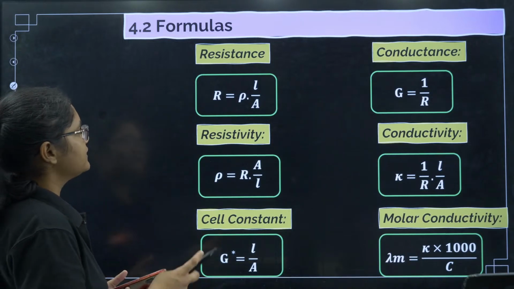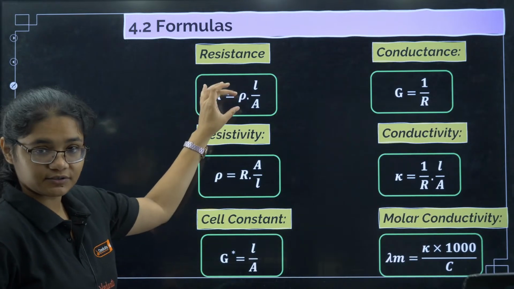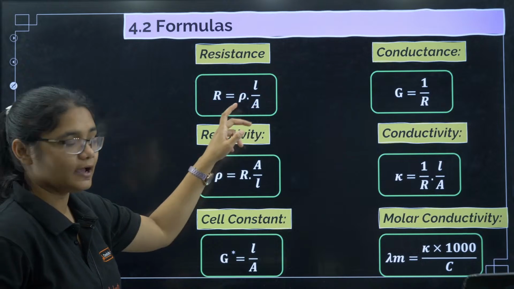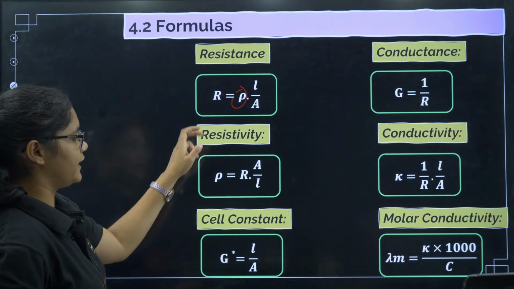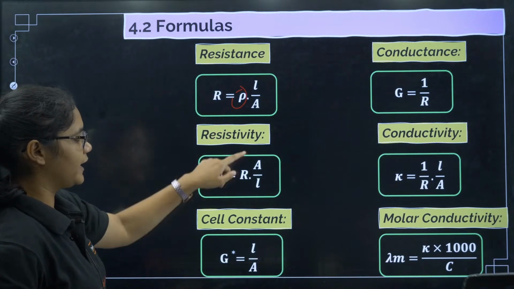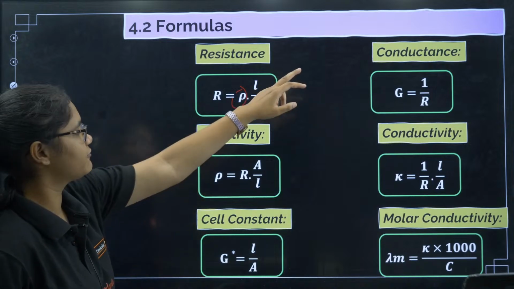Okay, so you can see resistance formula is what? R is equal to rho into L by A. Rho is resistivity, L is the length, A is the area. Resistivity is this one, rho. So just opposite of this one I will take. So I will get R into A by L. Then cell constant is L by A. Then you have conductance.